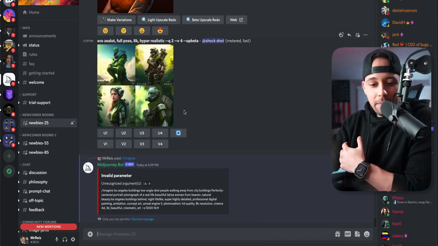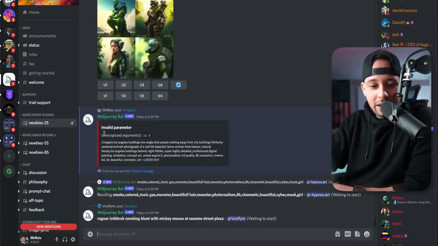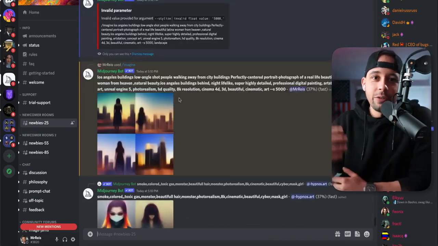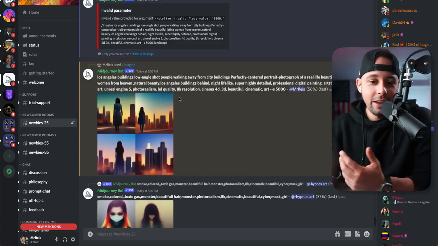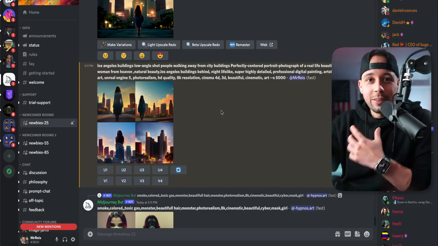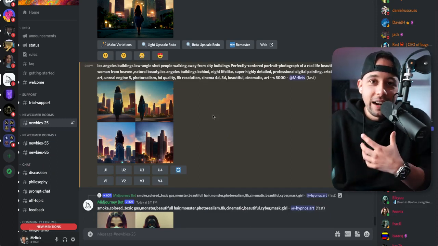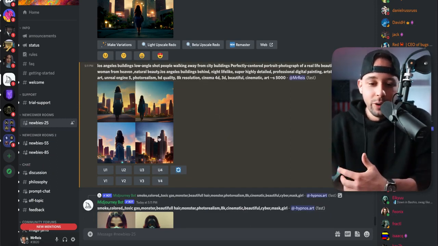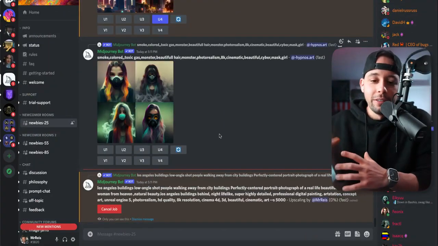So as you can see, I typed in the message and the AI actually didn't recognize my parameter. So I typed in the actual same command that the other guy used, and as you can see here, the AI is generating a different image for me. Okay, so the AI has gone ahead and created 4 versions of the image that I told it to create, and I'm going to choose the 4th one here, which is just a city. Looks really dope.